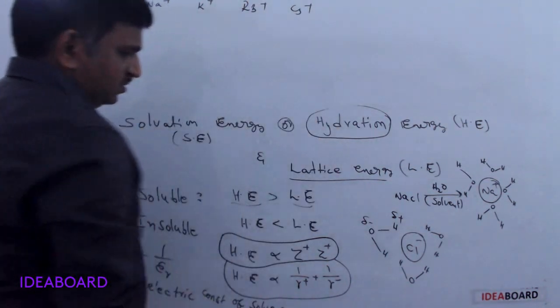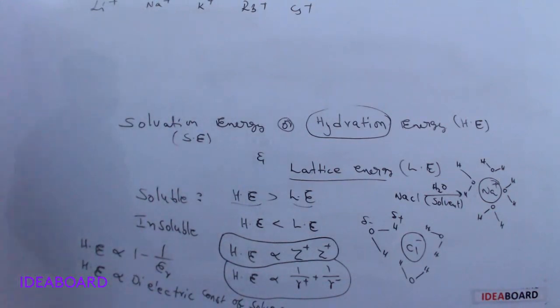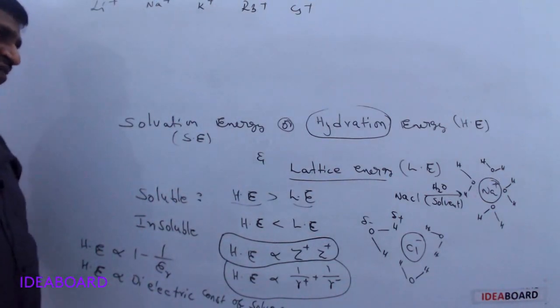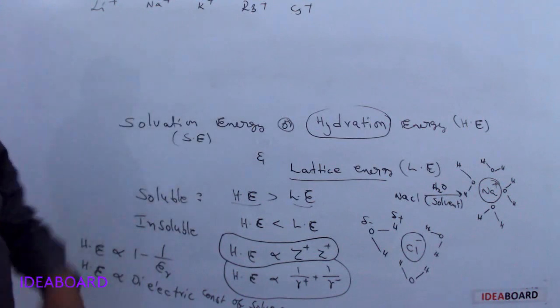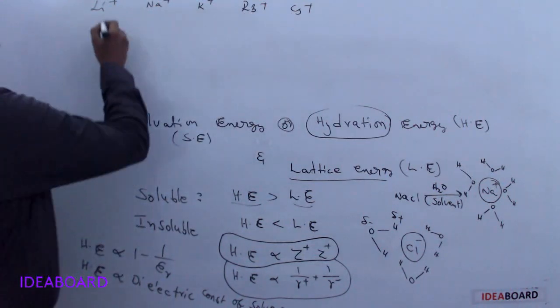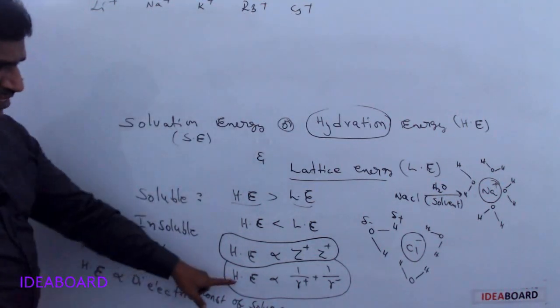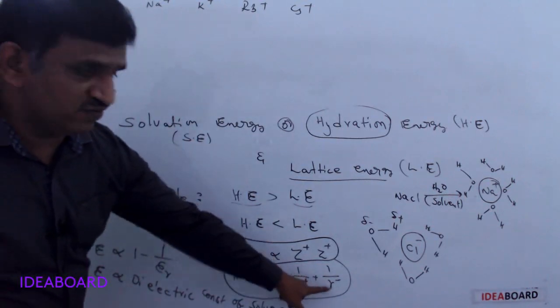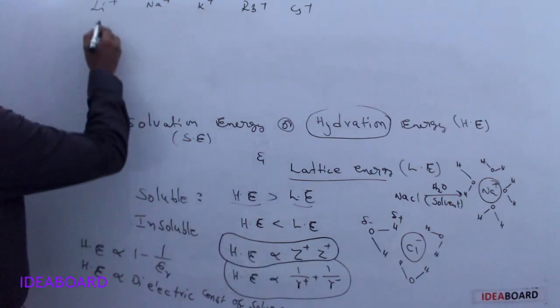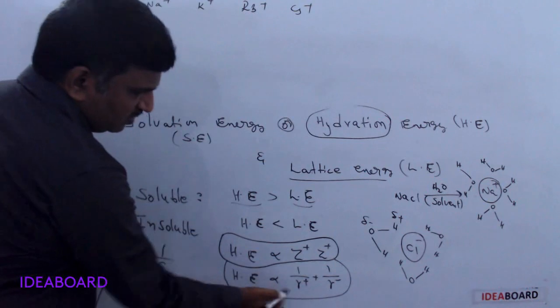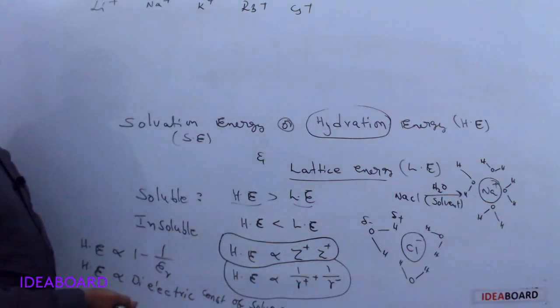In this, which has high hydration enthalpy, hydration energy or solvation energy? The smaller the size, since hydration energy is inversely proportional to radius, the more the hydration energy.